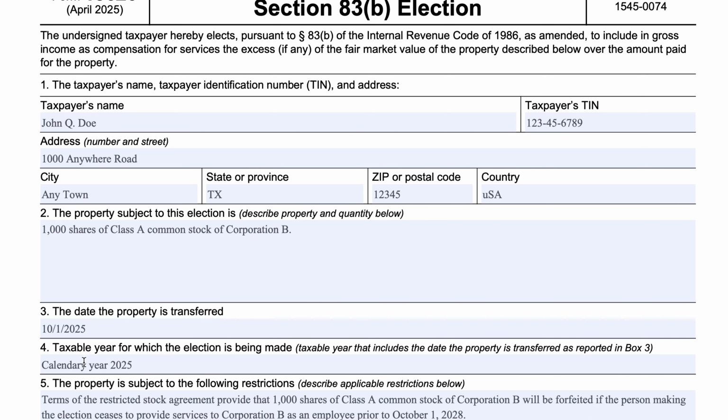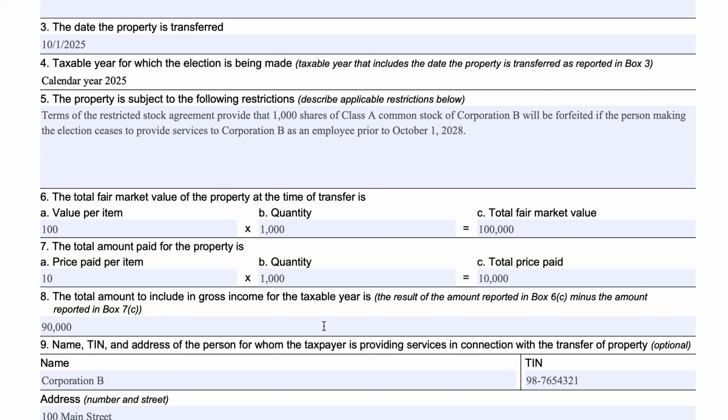So in this case, John Doe's literally paying tax on $90,000 in income for these options, and he still has to wait 3 years before they actually vest. So these options could completely tank and become worthless if the company filed for bankruptcy. So there is a lot of risk to this.